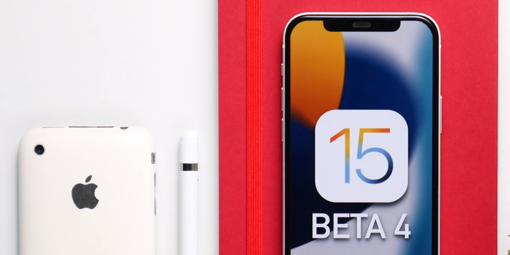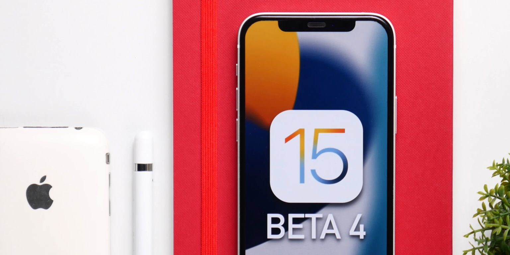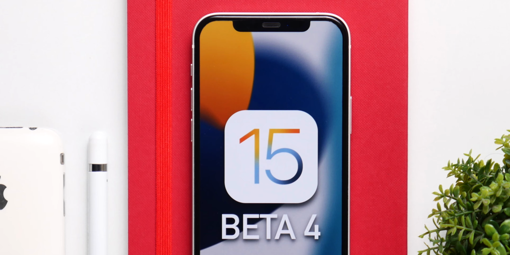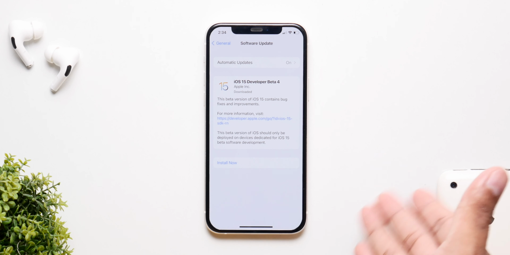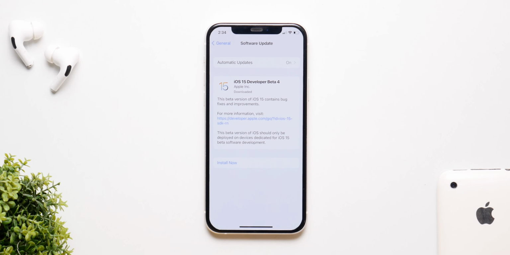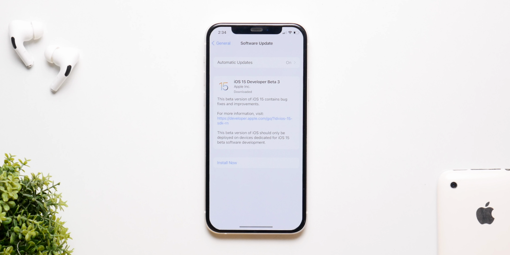So it's been a week since we got iOS 15 Beta 3, which means we are getting closer to the 4th beta. So this is a full preview of everything you need to know from release date to expected features of iOS 15 Beta 4. Now before getting into Beta 4, here's a quick follow-up of Beta 3 as well.